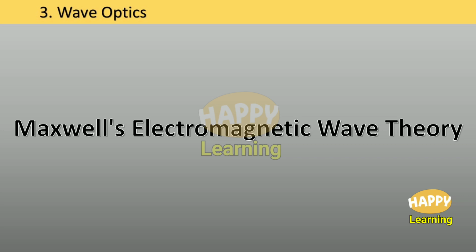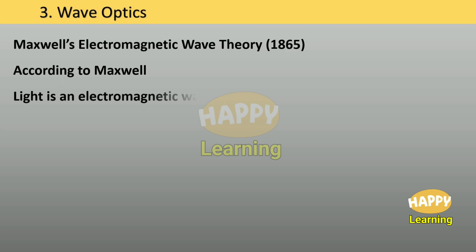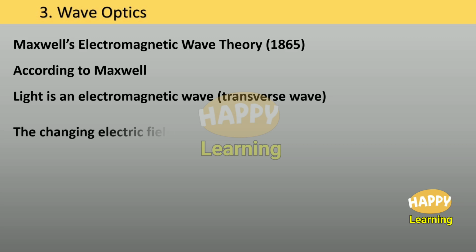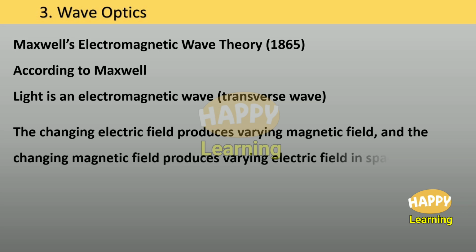Maxwell's electromagnetic wave theory. According to Maxwell, light is an electromagnetic wave, in fact a transverse wave. The changing electric field produces a varying magnetic field and the changing magnetic field produces a varying electric field in space with time.